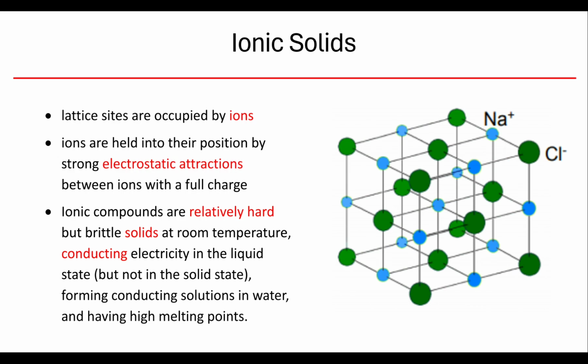Now, the type of solid that most people are familiar with are ionic solids. In our ionic solids, we know that our lattice spots are occupied by ions. And we can see in our diagram here, for example, the corners are occupied by repeating cation, anion. So we have our chloride ion, then our sodium ion, then our chloride ion, and that pattern repeats regardless of what direction we go out from any specific ion in a straight line. So we have our alternating ions.